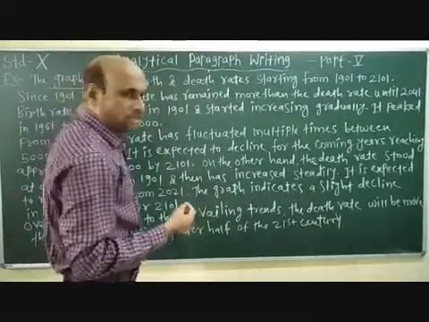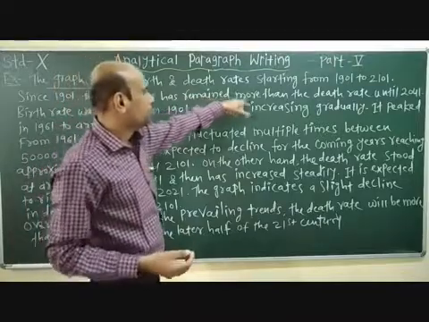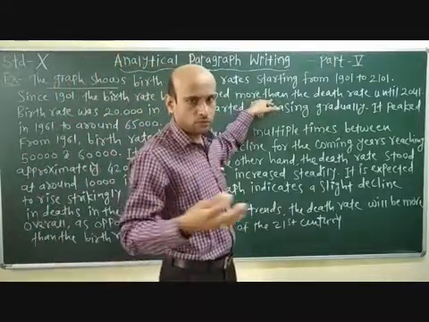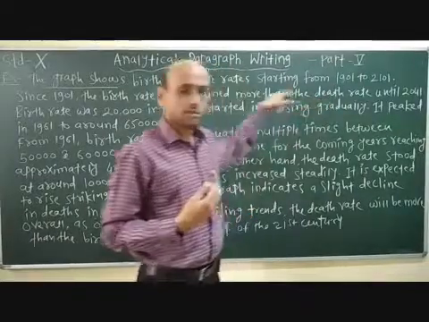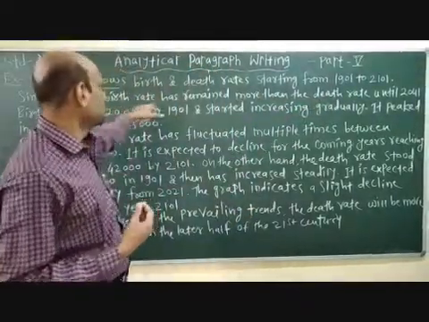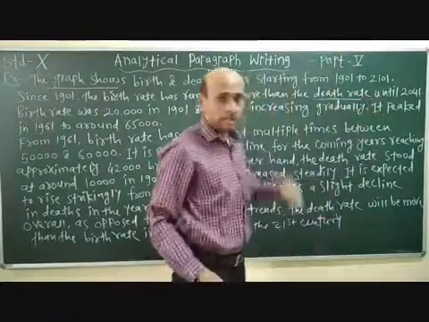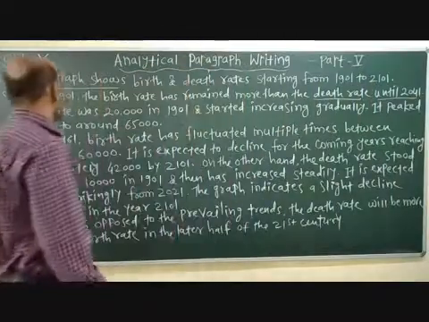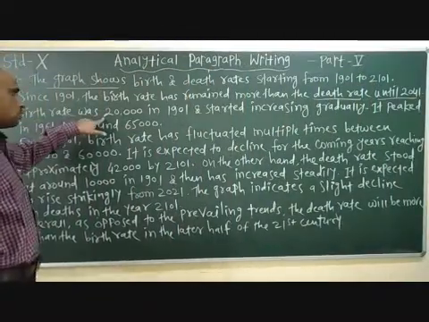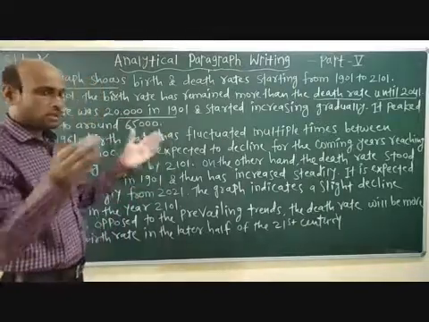Since 1901 the birth rate has remained more than the death rate until 2041. Comparison we can also use here. Then the birth rate was 20,000 in 1901, and we are talking about what the ratio was in between.